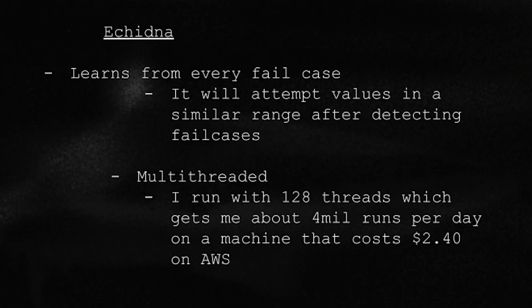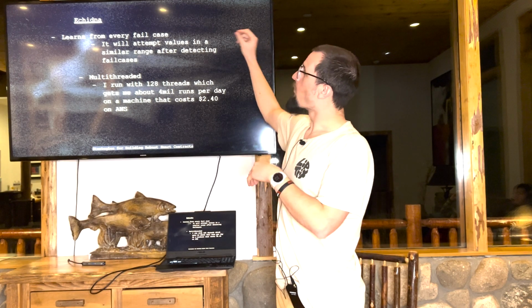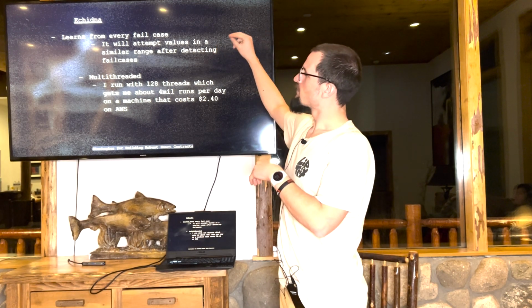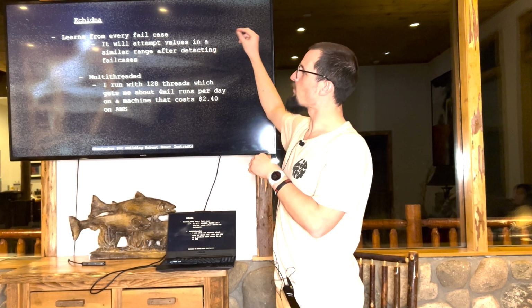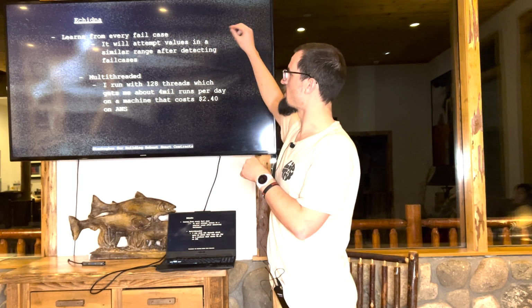So the fuzzing tool that I chose is called Echidna. This has been used for a lot of protocols, Uniswap v3, MakerDAO, several others that I'm just forgetting right now. Basically the value of Echidna versus other tools is that it will actually learn from each fail case that it encounters.